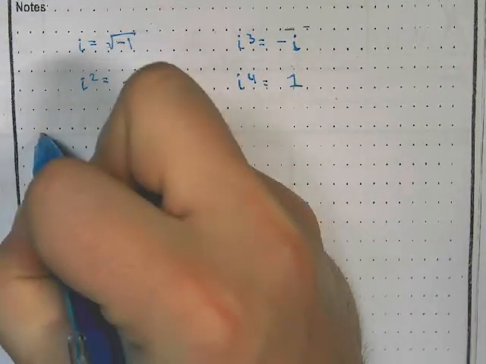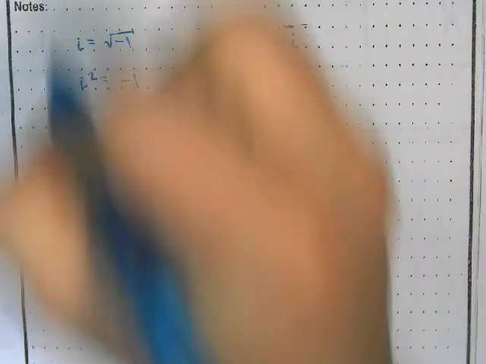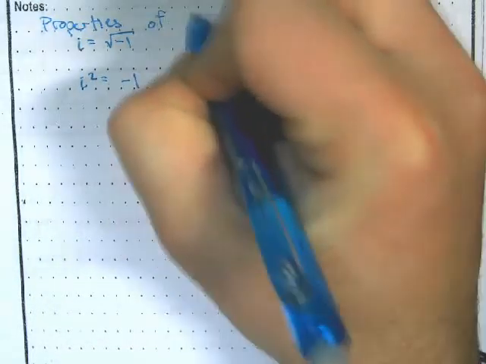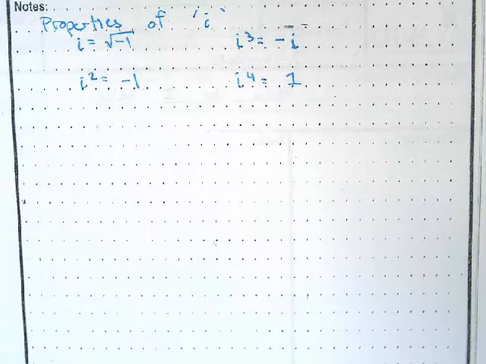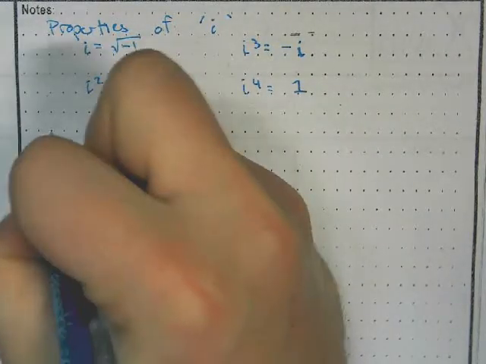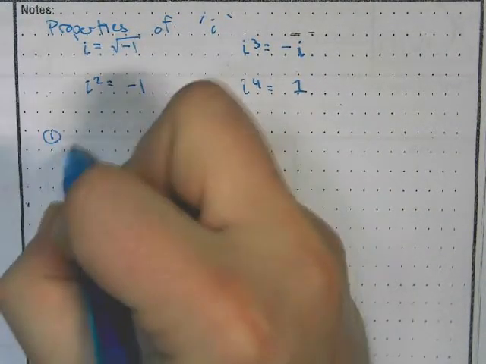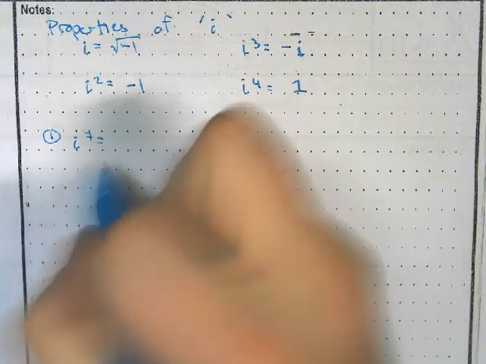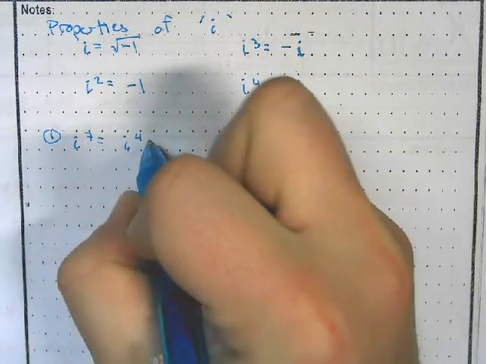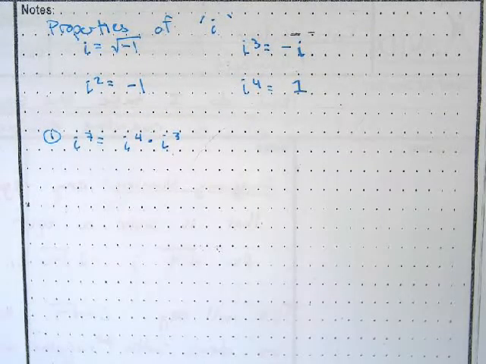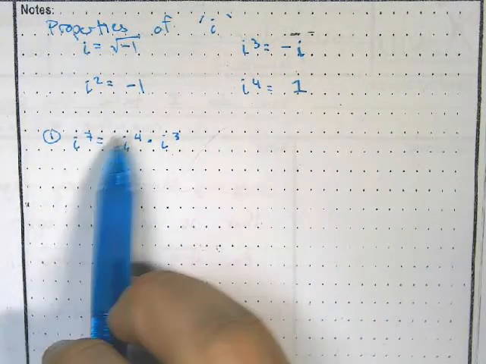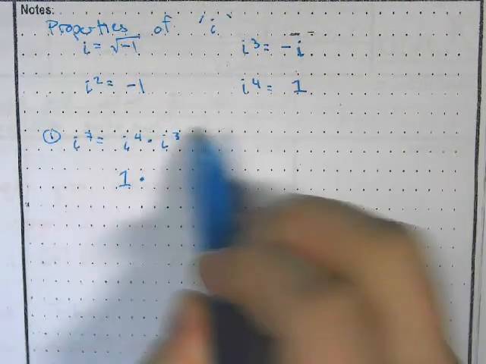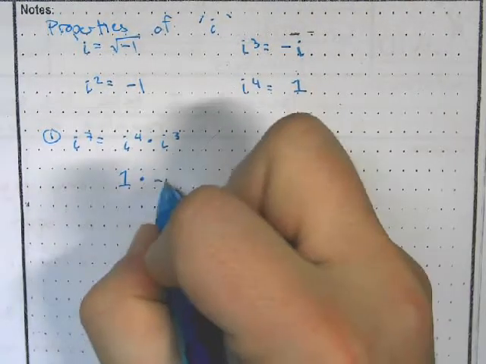So say I was looking at i to the 7th. I could say this is i to the 4th times i cubed. i to the 4th becomes 1. i to the 3rd is -i.